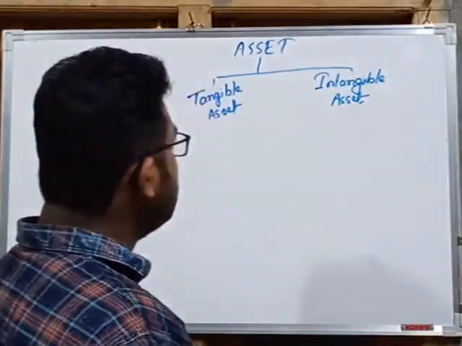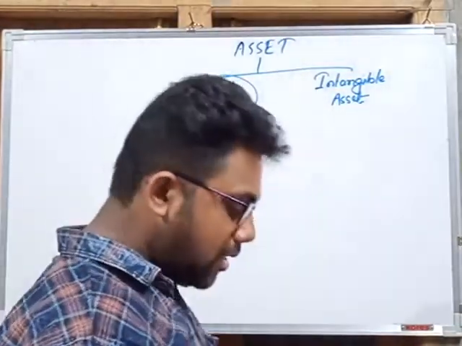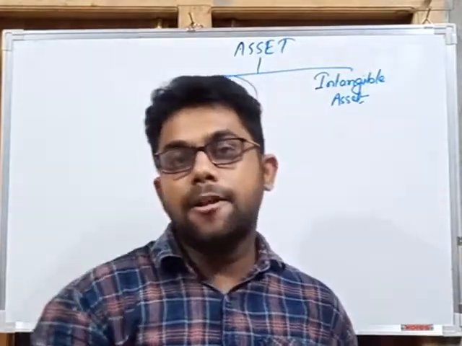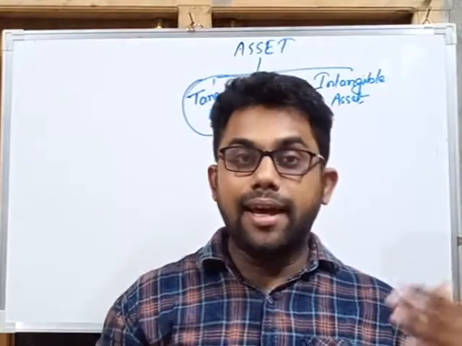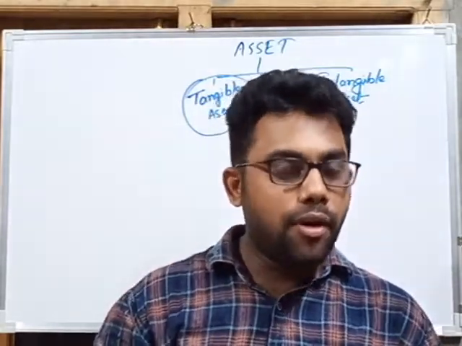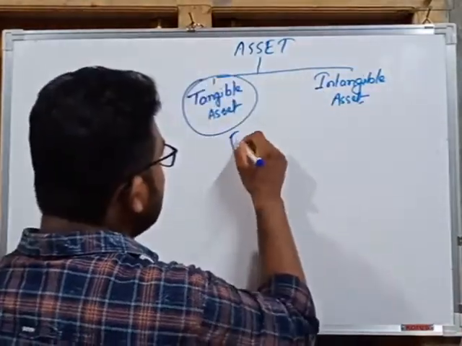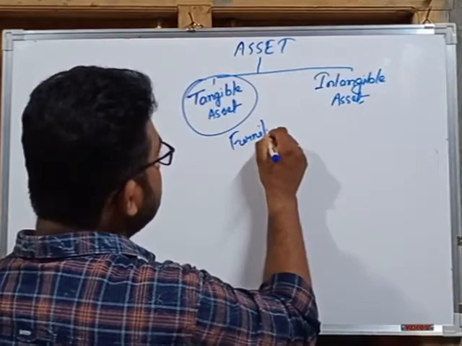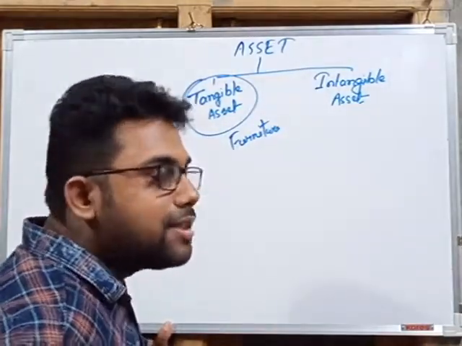The first one is tangible assets. Tangible assets are assets which we can see, which we can touch, and which can be felt. For example, tangible assets like furniture. Next one of the tangible assets is machinery.